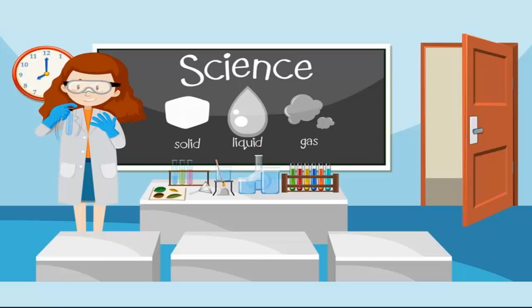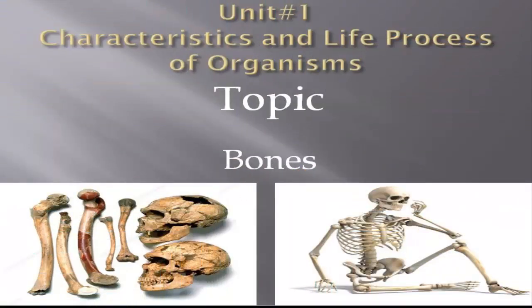So let's commence today's topic, that is about bones. This is unit number 1 and the name of this unit is characteristics and the life process of organisms. And today's topic is bones. Can anybody tell me what is bone? A bone is a living tissue that makes the body skeleton. Or we can also say that a bone is a hard substance that makes the body skeleton.